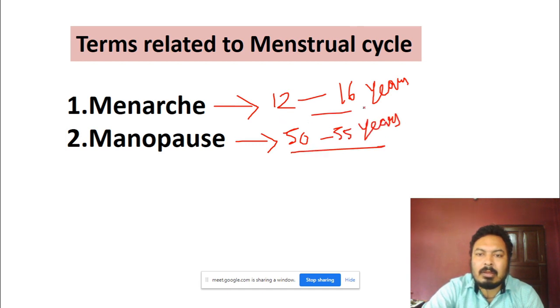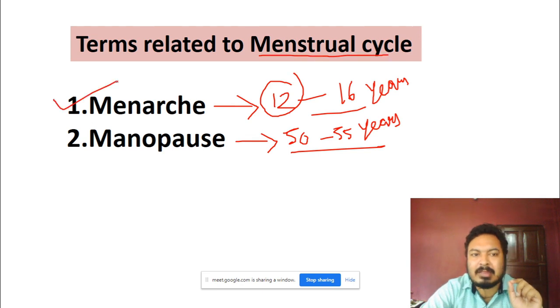Just remember these years. When the menstrual cycle occurs for the first time at around 12 years, this is known as menarche. Menopause means when the menstrual cycle stops at the age between 50 to 55 years.